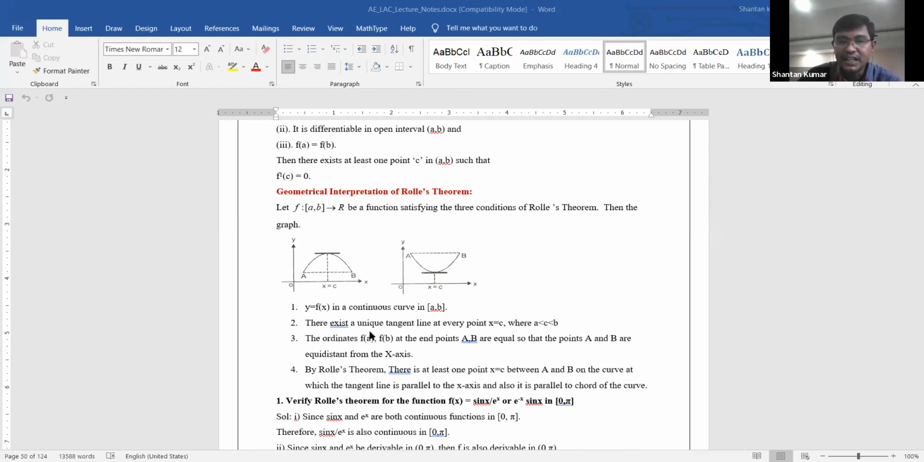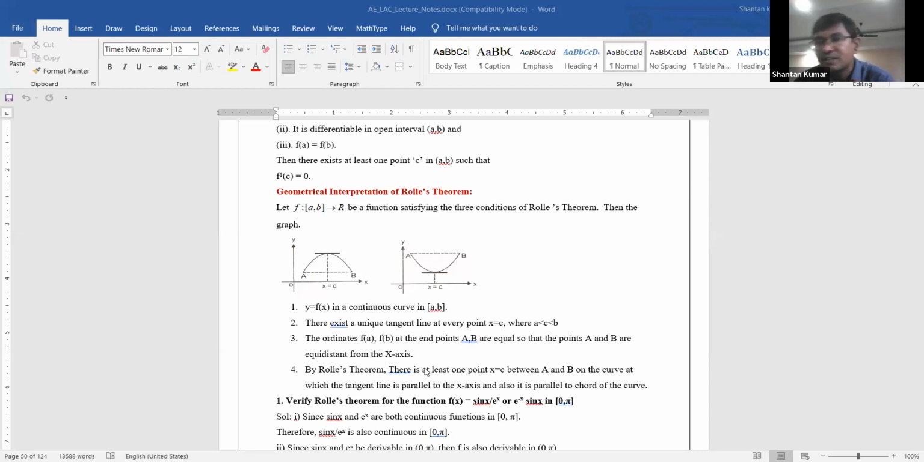Then there exists a unique tangent line at every point x equal to c, where a is less than c is less than b, is a condition. Okay. And next one, the ordinates f of a and also f of b at the end points a comma b are equal, so that the points a and b are at equal distance from the axis. And it is not required for us, nothing to worry.